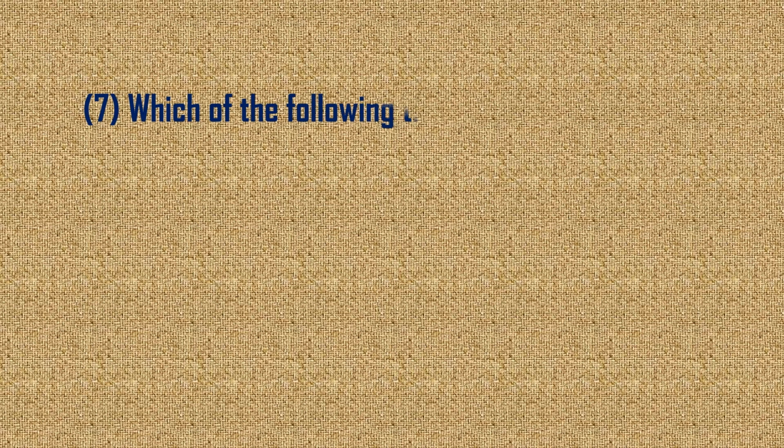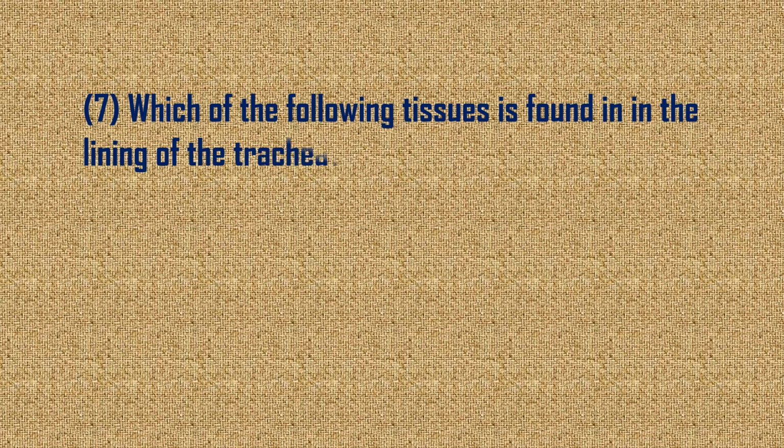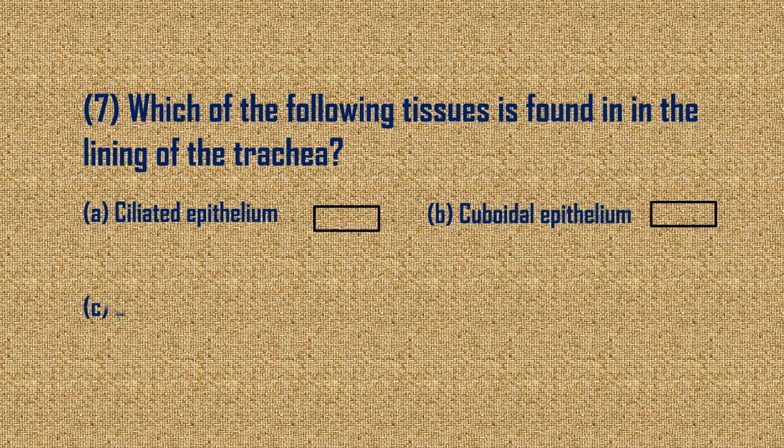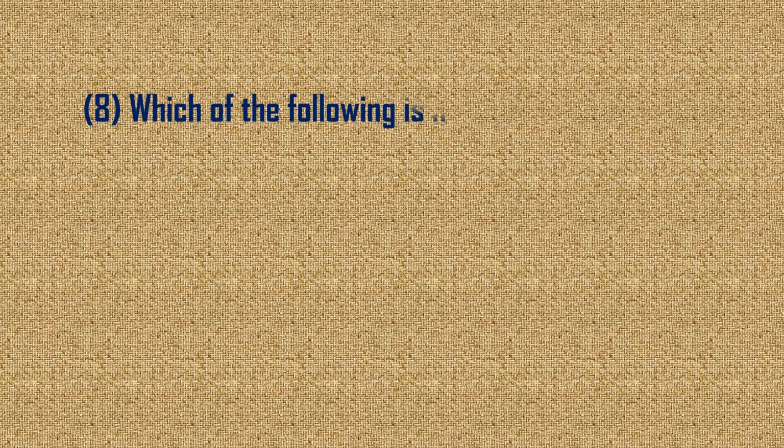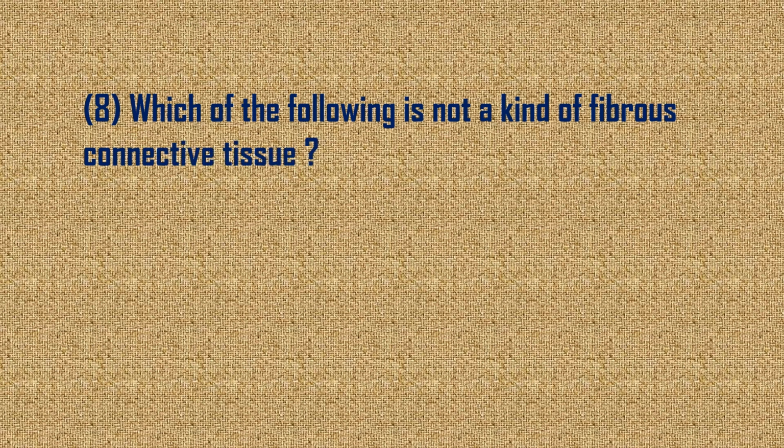Which of the following tissues is found in the lining of the trachea? Ciliated epithelium, cuboidal epithelium, columnar epithelium, squamous epithelium. Answer is A. Which of the following is not a kind of fibrous connective tissue?